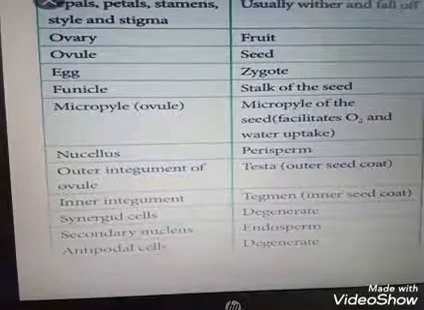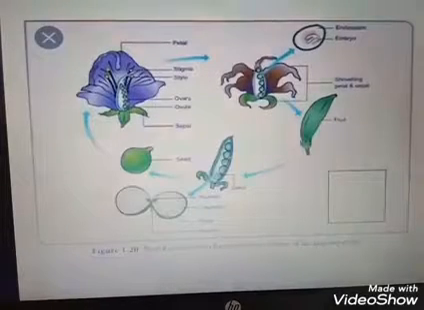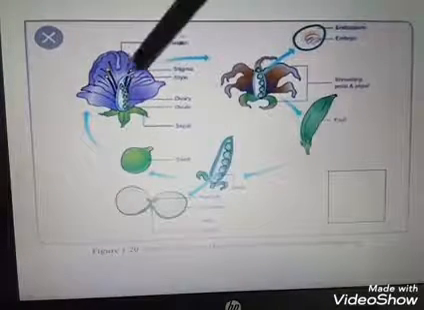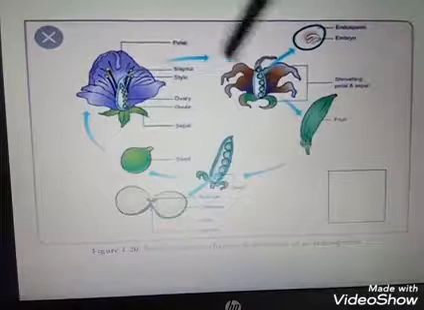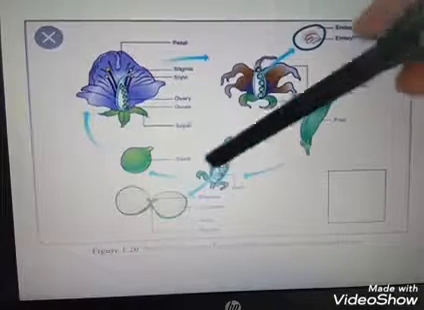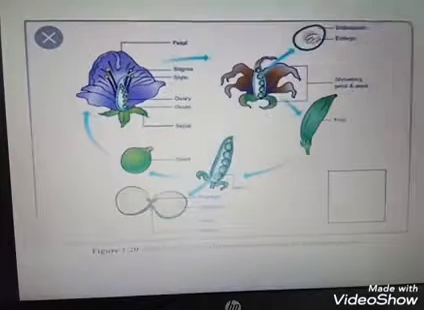So these are the main processes taking place at the time of post-fertilization, and this is a picture of the post-fertilization. Here fertilization occurs and changes occur. Then unwanted parts will fall off. Then it converts into fruit or seed-like portions. Okay.